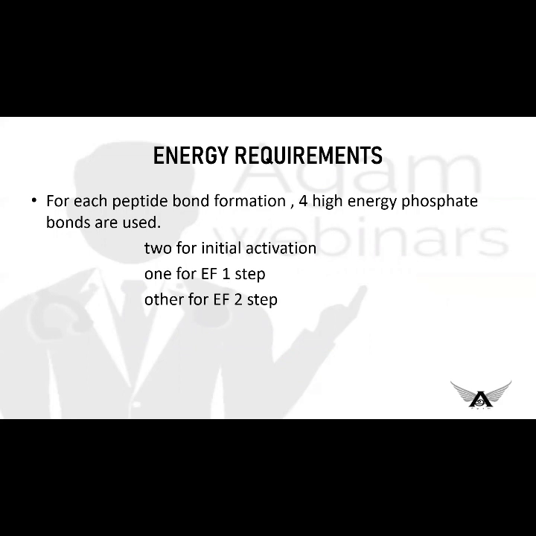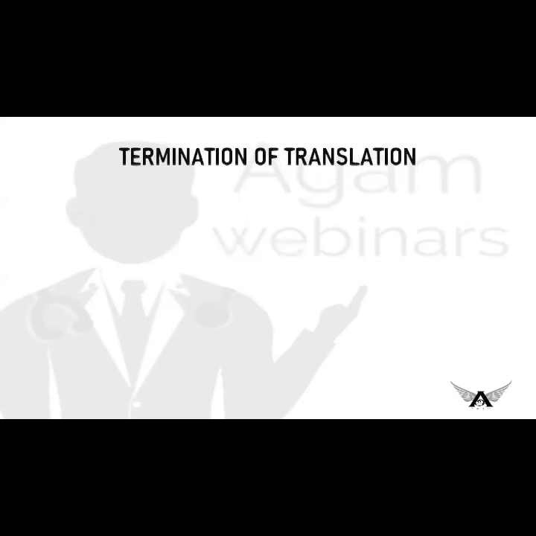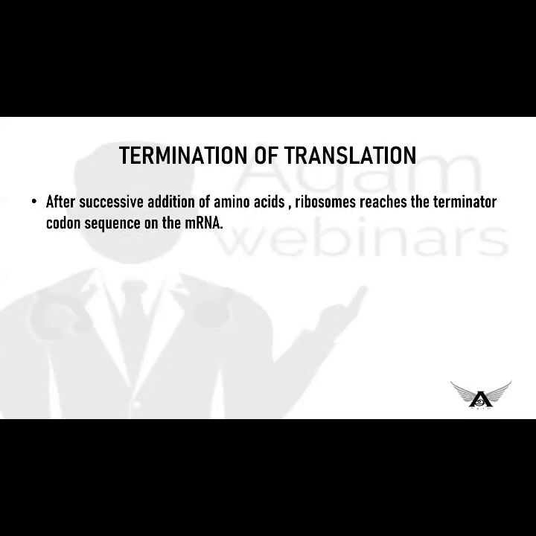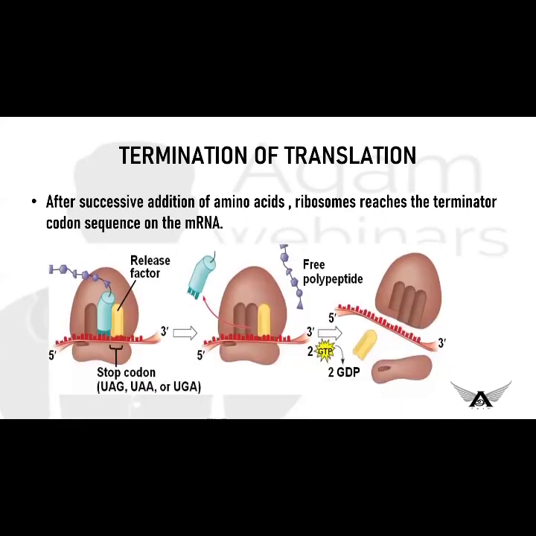It has to come to an end. When will it come to an end? When the terminator sequence is found on the codon. So the ribosome reaches the terminator codon sequence, and the process ends.